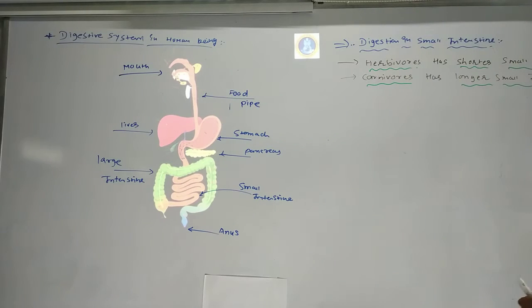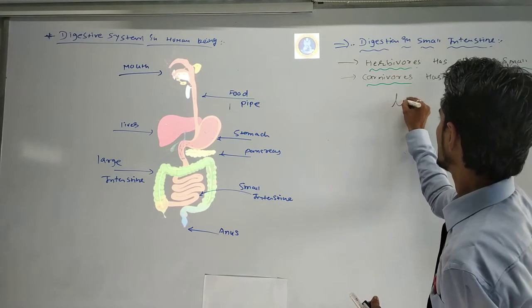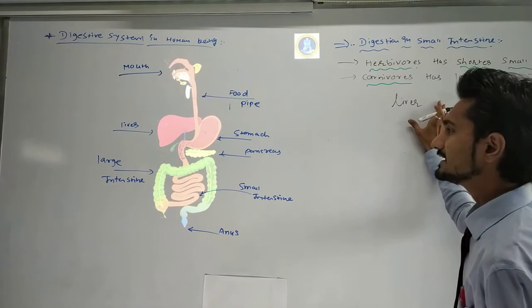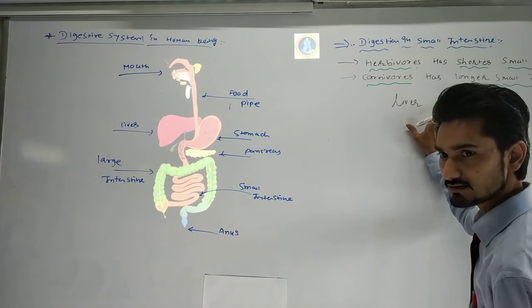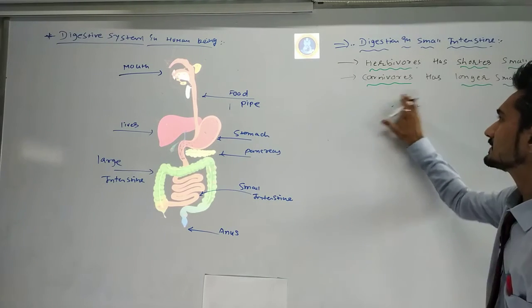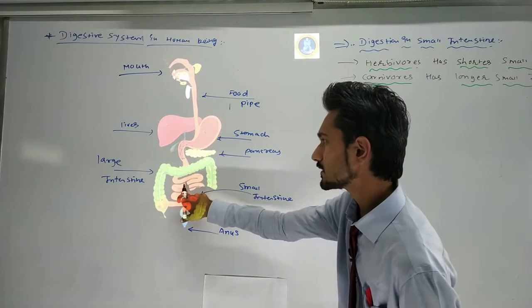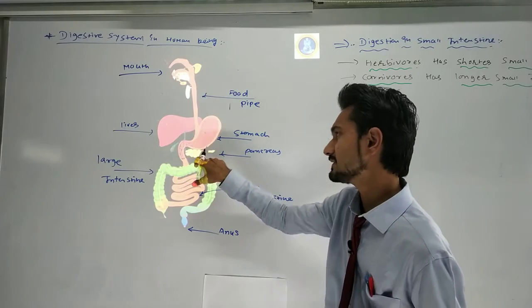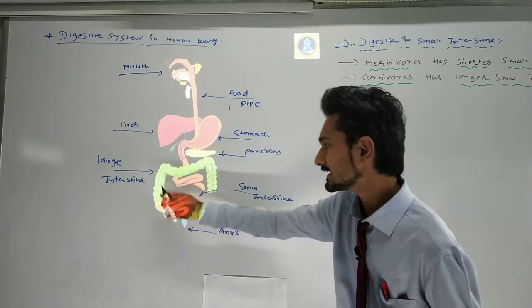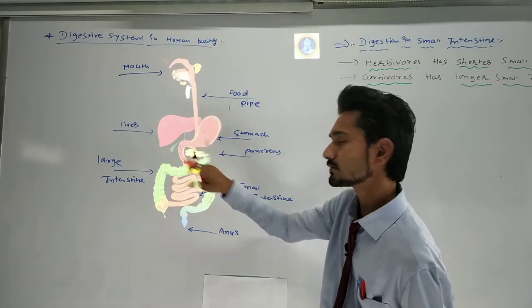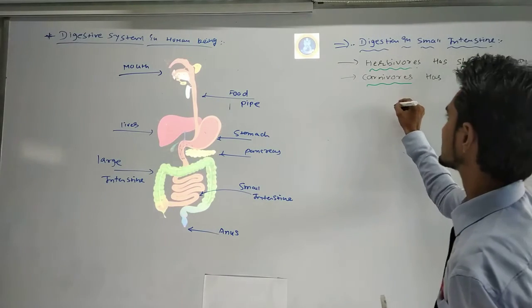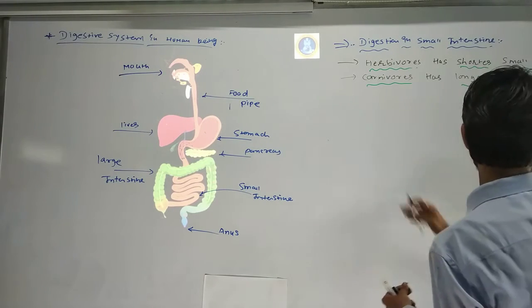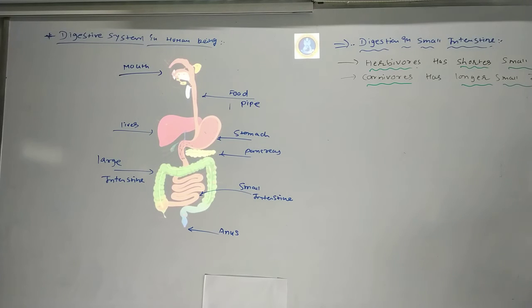Now, you may think, sir, we are talking about the small intestine, so why did the liver and pancreas come into the digestion of the small intestine? But the liver and the pancreas send their secretions into the small intestine, and whenever we are digesting the food here, it comes from there also. So we'll be discussing it from that perspective. This marker is not working properly, so I have to change to another marker.